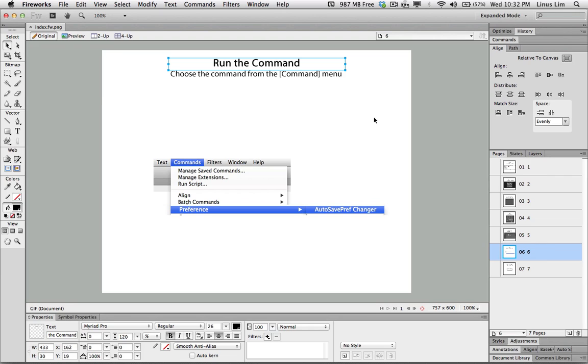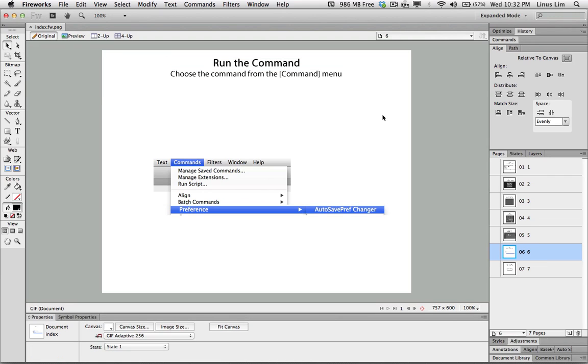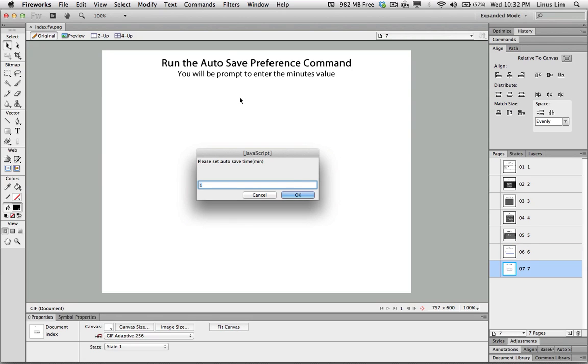Okay, now let's try to run the command. To run the autosave preference toggler command, go to your Fireworks. Under the command menu, look for the preference, and you'll see there's a command called autosave pref changer. This is the command to toggle whether you want to turn on the autosave or turn off. So if I click, you get to the next screen, which will prompt you to enter the